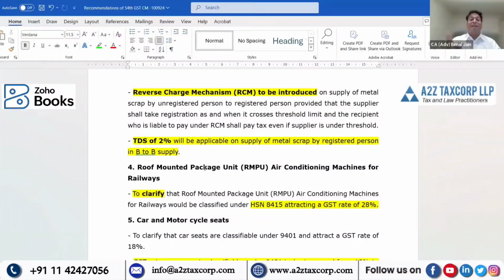The registered recipient, while making payment to the registered supplier, will deduct TDS at the rate of 2%. Why is it being done? To control and check fake ITC, fake input tax credit. Some pointers, and I'm just giving these pointers for food for thought.